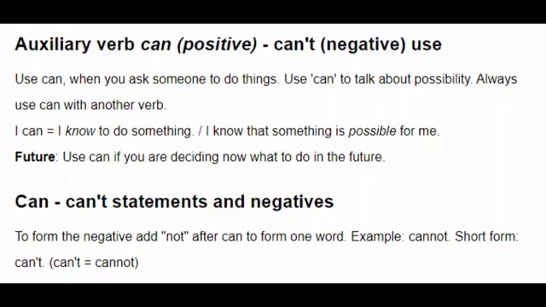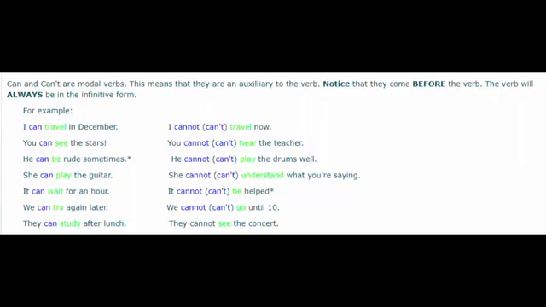To form the negative, add not after can, to form one word. Example, cannot, short form can't. In this, you can see can and can't are modal verbs.